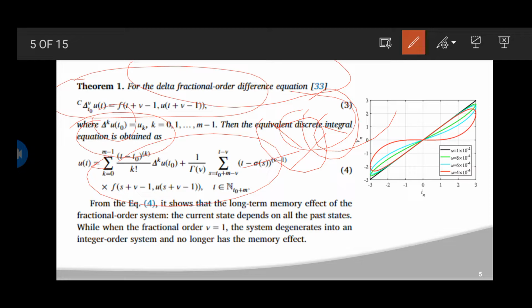From equation 4, it shows the long-term memory effects of the fractional order system: the current state depends on all the past states, while when the fractional order v is equal to 1, the system degenerates into the integer order system and no longer has the memory effect.